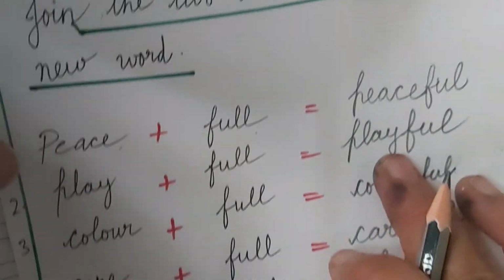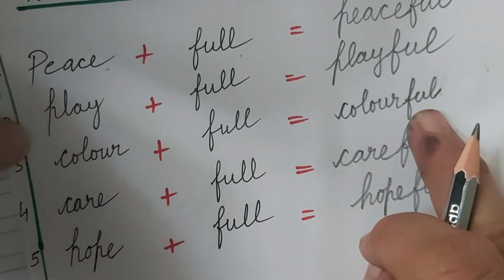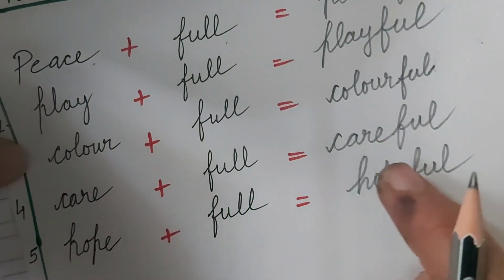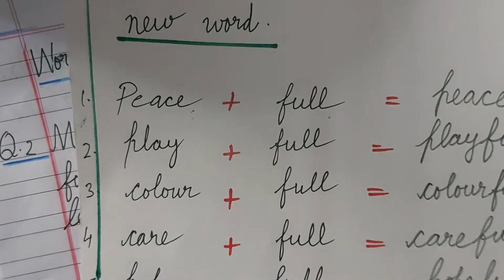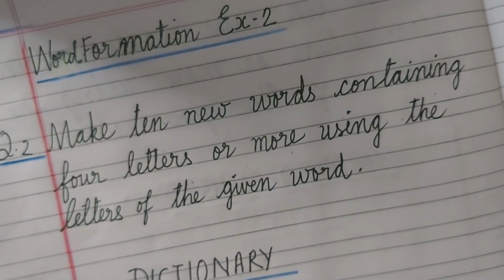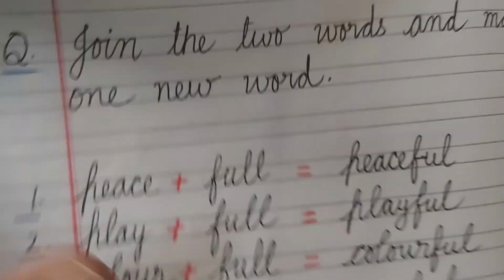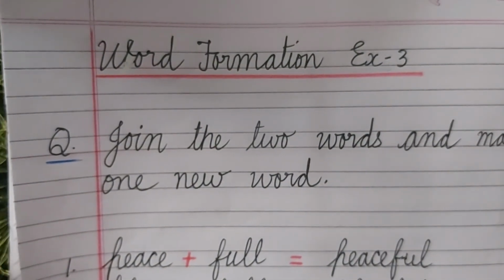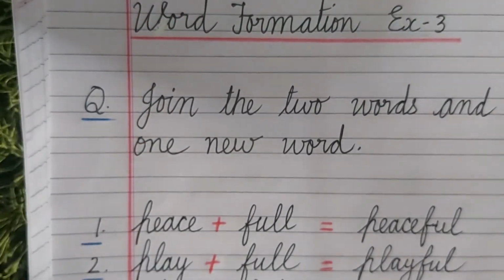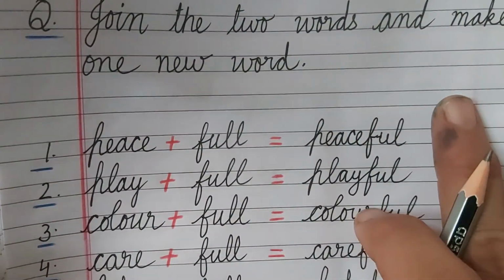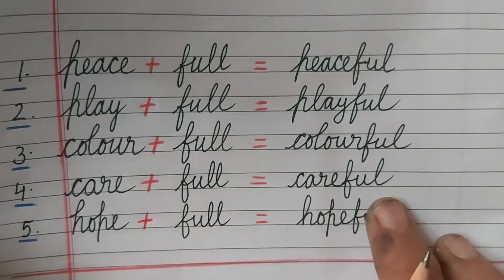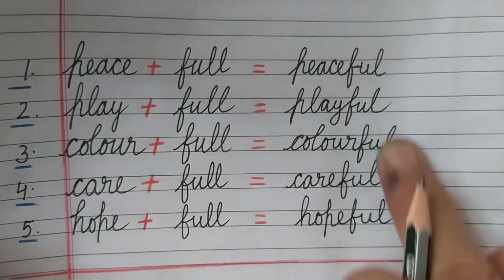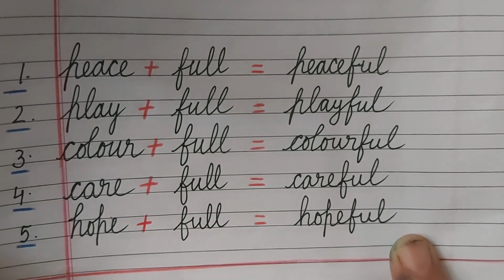Peace plus full, peaceful. Play plus full, playful. Color plus full, colorful. Care plus full, careful. Hope plus full, hopeful. Okay children, do these two exercises. First is exercise 2, dictionary. You have to make with this word many other words. And next is exercise number 3. Join the two words and make one new word. Peaceful, playful, colorful, careful and hopeful. Remember, you have to write single L in the end of the word.